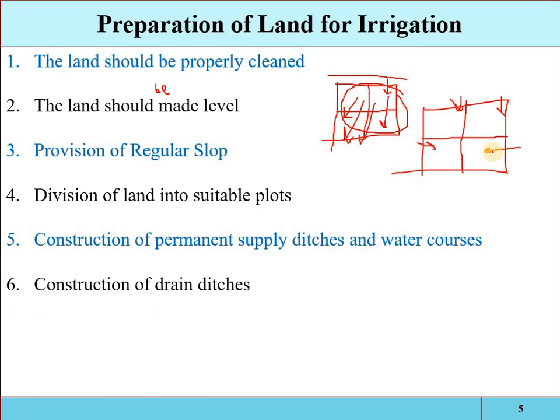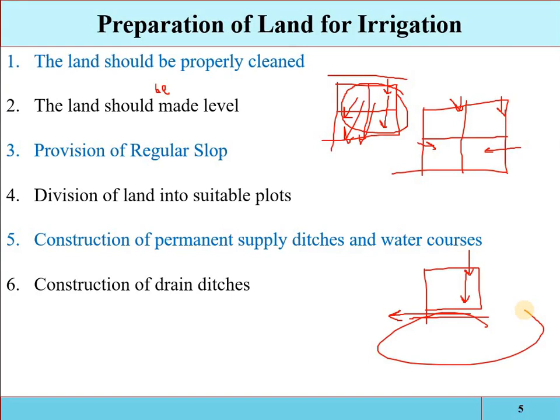Construction of the drain ditches. Suppose you are applying irrigation by a surface method, and here is the inlet point, where you are introducing the water into the field. At the downstream area, some drainage system should be provided, so that the runoff water may be properly disposed of from the field and may not damage the downstream area. So the drainage system must be constructed. That was all about the land preparation for irrigation purposes.